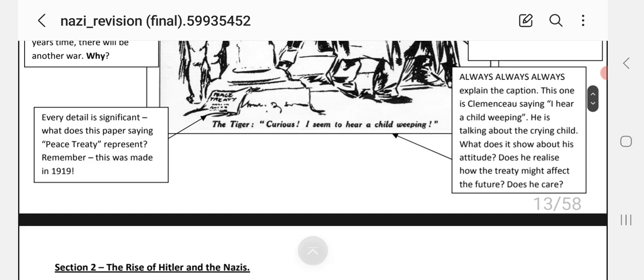At the bottom it says the tiger. Curious. I seem to hear a child weeping. Always explain the caption. This one is Clemenceau saying, I hear a child weeping. He is talking about the crying child. What does it show about his attitude? And does he realise how the treaty might affect his future? Does he care? Every detail significant. What does this paper say? Saying peace treaty represent. Remember, this was made in 1919.